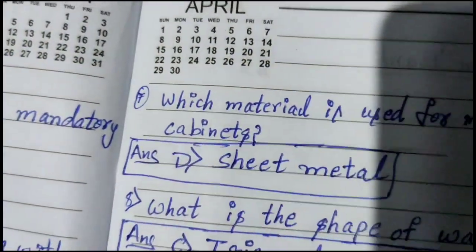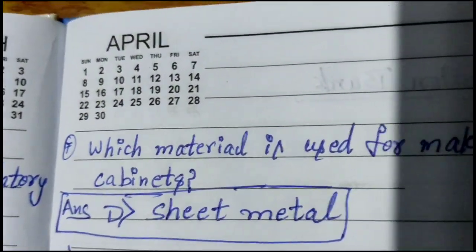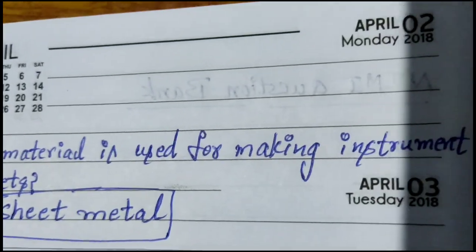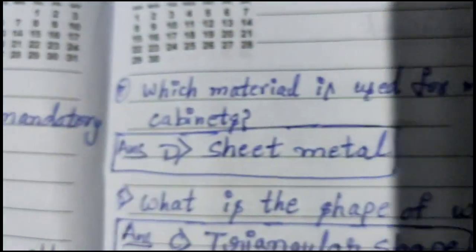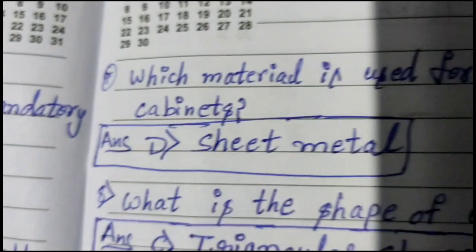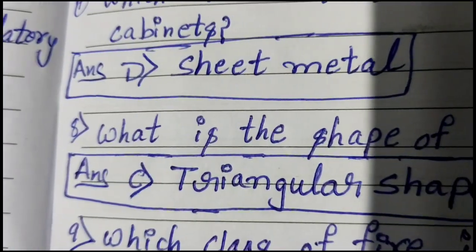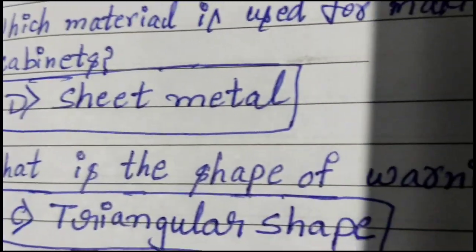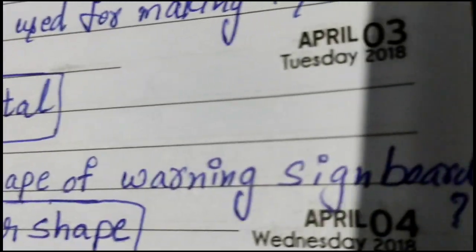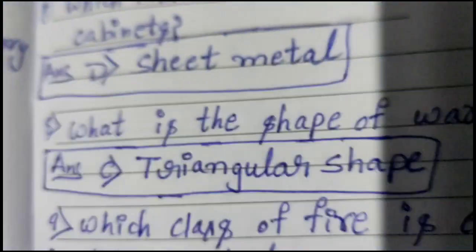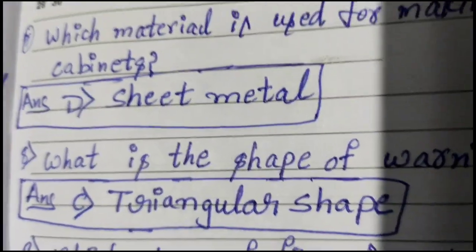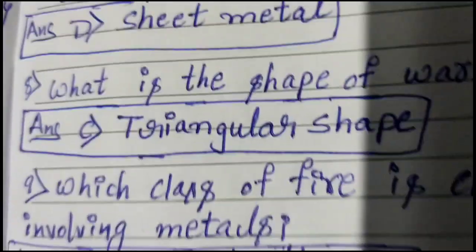The seventh question. Which material is used for making instrument cabinets? The answer is D, sheet metal. Eighth question. What is the shape of warning sign board? The answer is triangular shape.